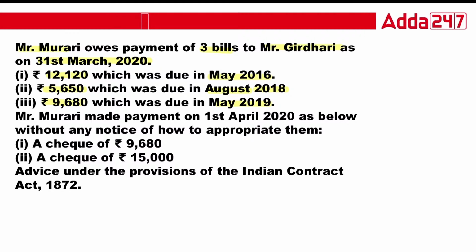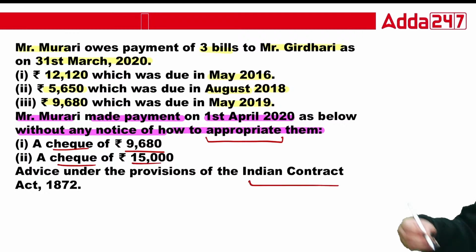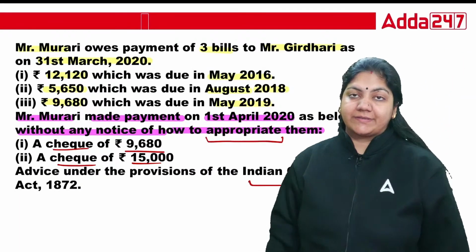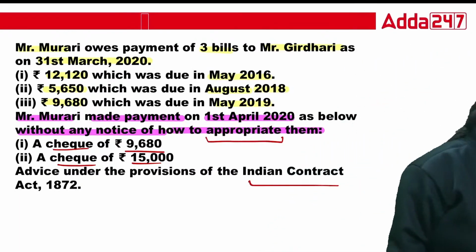Now class, Mr. Murari made payment on 1st April 2020 without any notice of how to appropriate them. So this is the hint that you have to find. Mr. Murari has given a check of 9,680 and a check of 15,000. So you have to identify which provision of the Indian Contract Act applies here. Very important question.